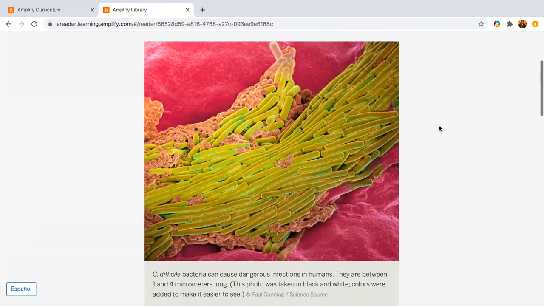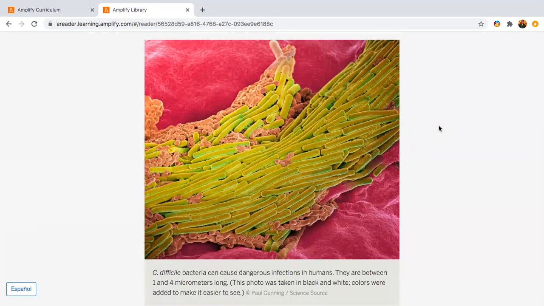Here we have an image, and we have some text below it. The text states, C. difficile bacteria can cause dangerous infections in humans. They are between 1 and 4 micrometers long. This photo was taken in black and white. Colors were added to make it easier to see.